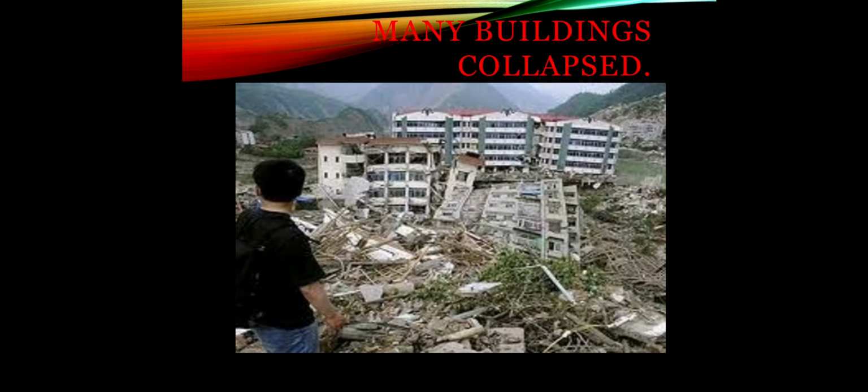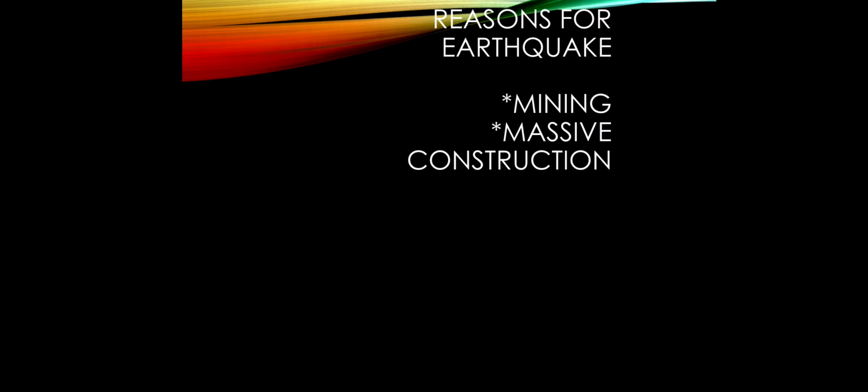Let's learn more about earthquake. What can be the reasons of earthquake? Why does an earthquake occur? How can we stop it? And what to do in case of an earthquake? The basic reasons of earthquake can be many. First of all, it can be due to natural factors. Naturally also, due to the shaking or any waves inside the earth's surface, earthquake can occur. But the human factors, the man-made factors, are mining and massive construction.